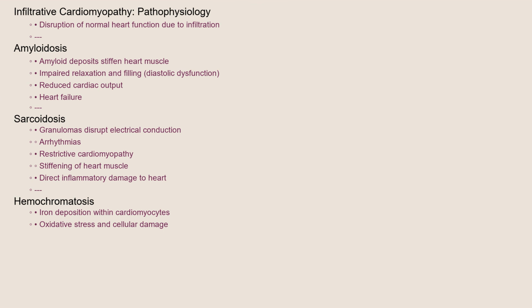In sarcoidosis, granulomas disrupt the heart's electrical conduction system, leading to arrhythmias, and can also cause restrictive cardiomyopathy by stiffening the heart muscle. The inflammatory process in sarcoidosis can also damage the heart directly. Hemochromatosis leads to iron deposition within the cardiomyocytes, causing oxidative stress and cellular damage.